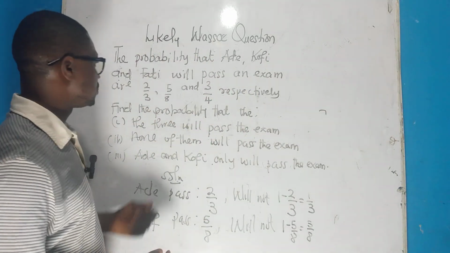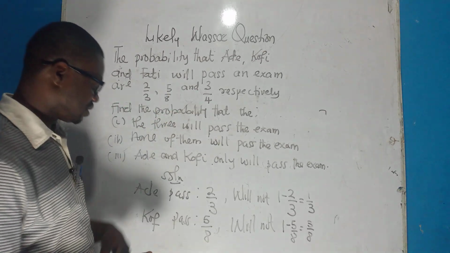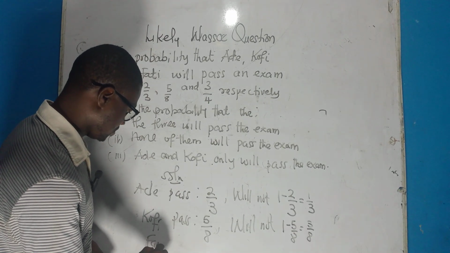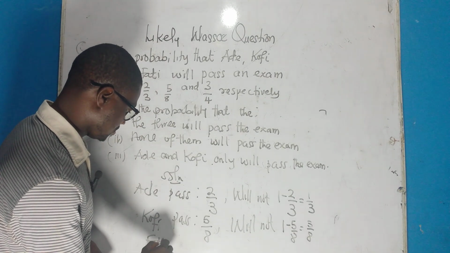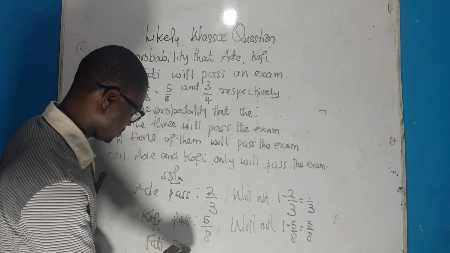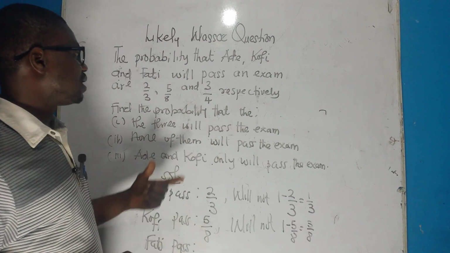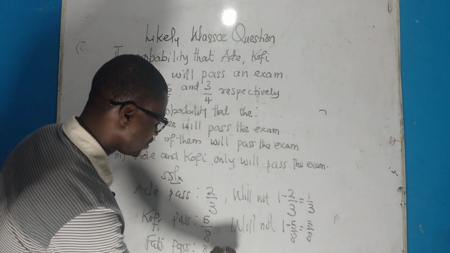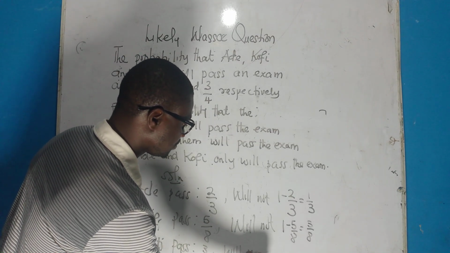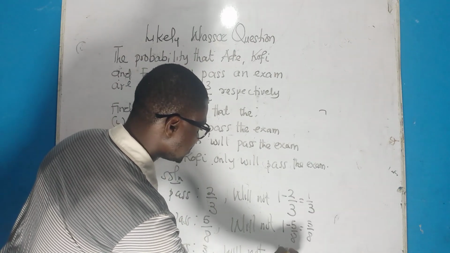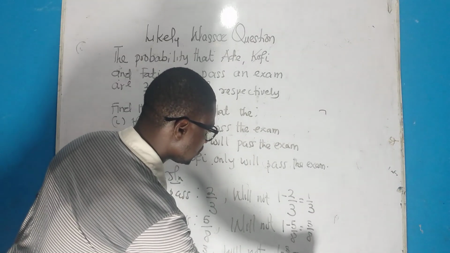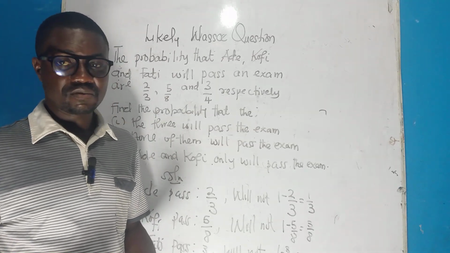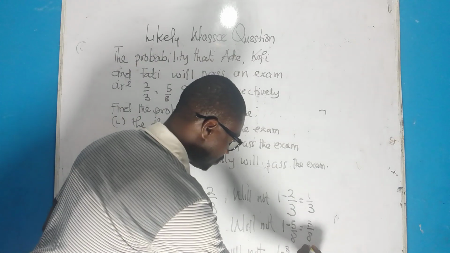Now let's find out the last person, which is Fatih. Fatih will pass is 3 over 4. Will not is 1 minus 3 over 4. And when you subtract 3 over 4 from 1, you're going to get 1 over 4.